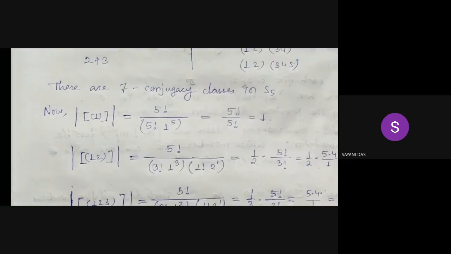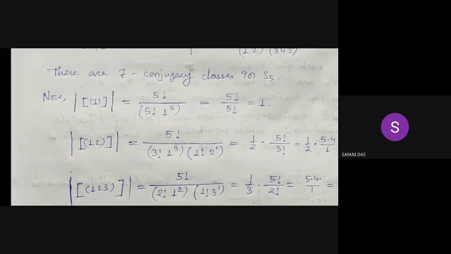And now we want to calculate, for each conjugacy class, the cardinality of those conjugacy classes. So first of all, the conjugacy class represented by 1. One is a permutation which has five 1-cycles only.